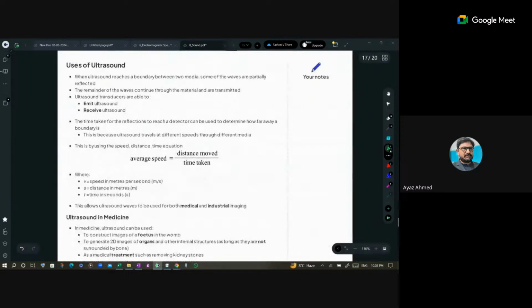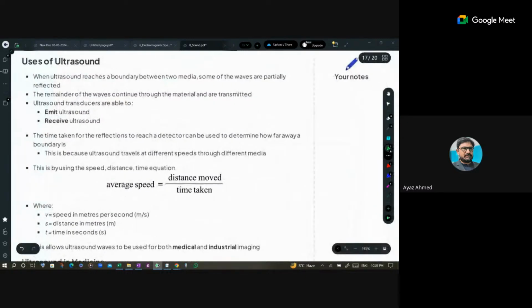Then there are uses of ultrasound. Ultrasound is basically used in different mechanisms. When ultrasound reaches the boundary, this is a question I remember that is asked for 3 to 4 marks: how the ultrasound is being used. So you have to remember this.